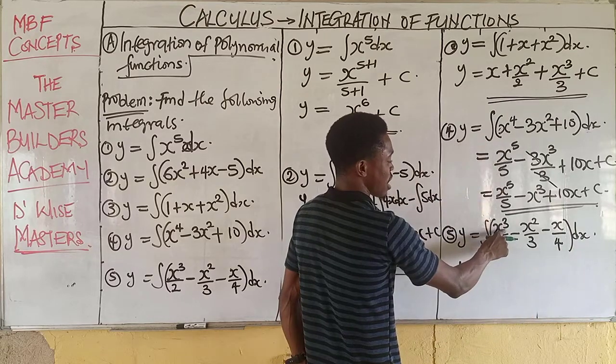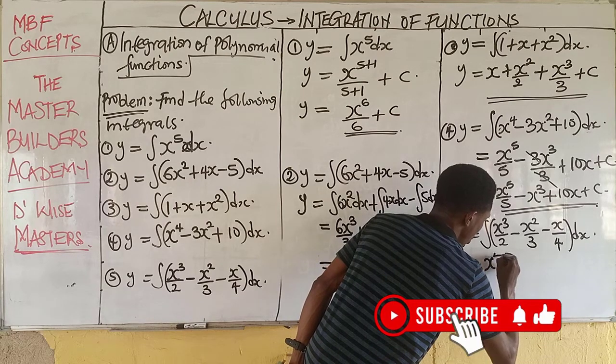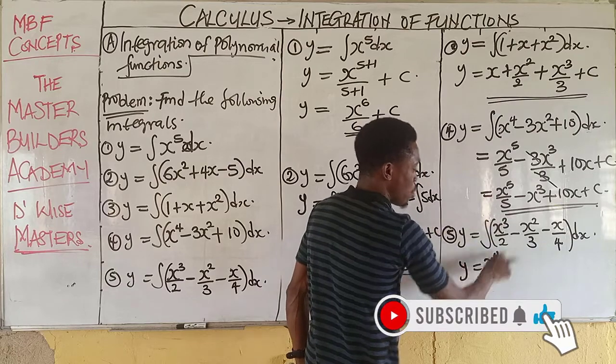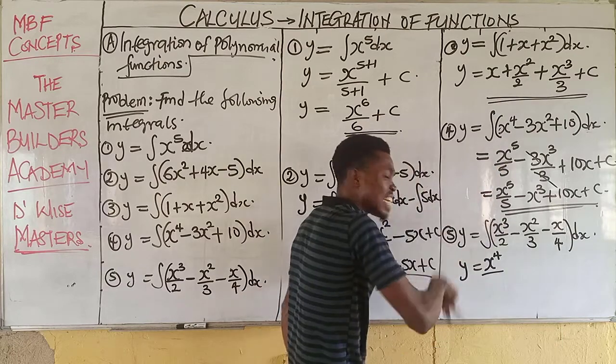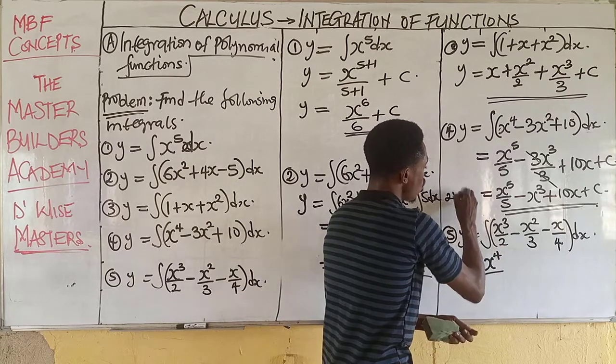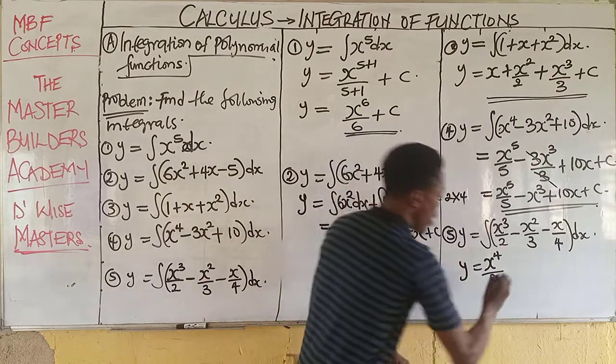And now when we integrate this with respect to x, we will increase the power by 1. Now it becomes 4 all over. Now bring down the power, which is 4. 4 will multiply the existing denominator. Now the existing denominator here is 2. So 2 multiplied by the new power 4, this will give us 8. Minus,